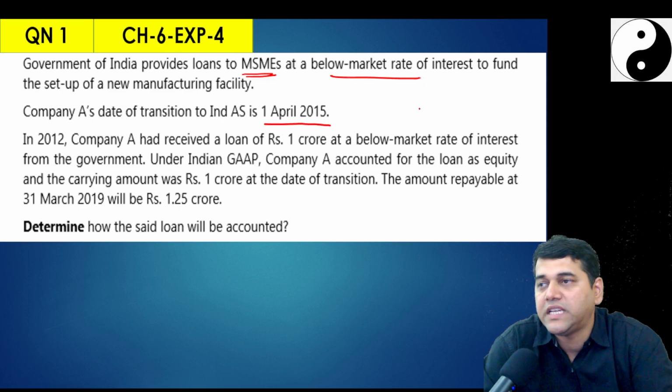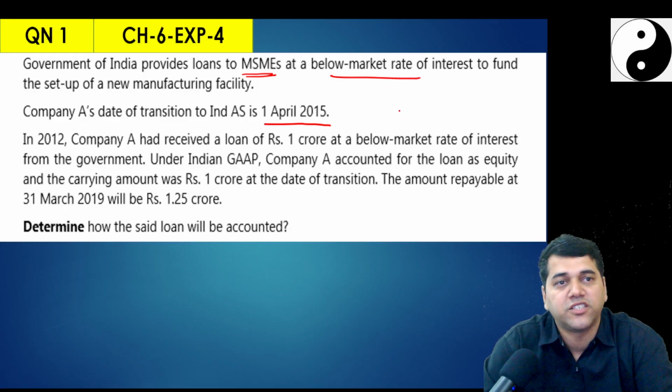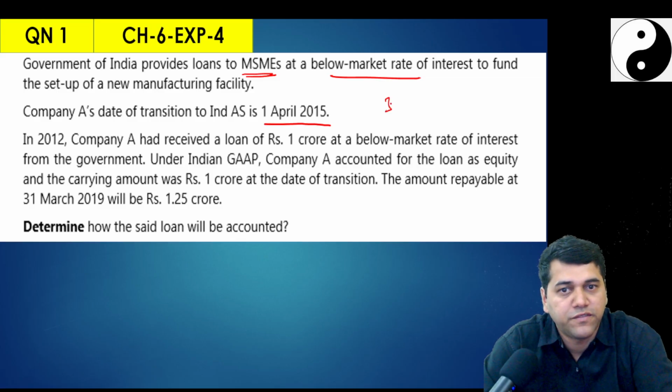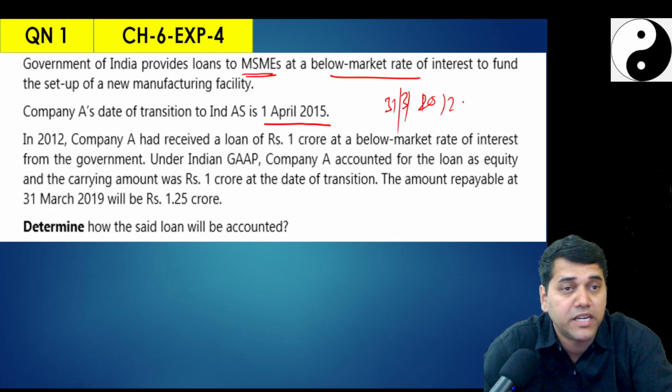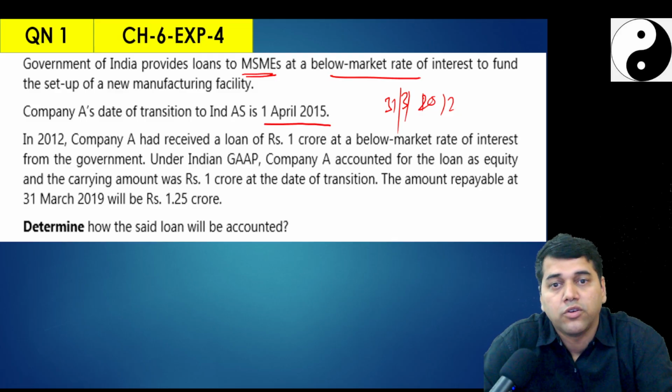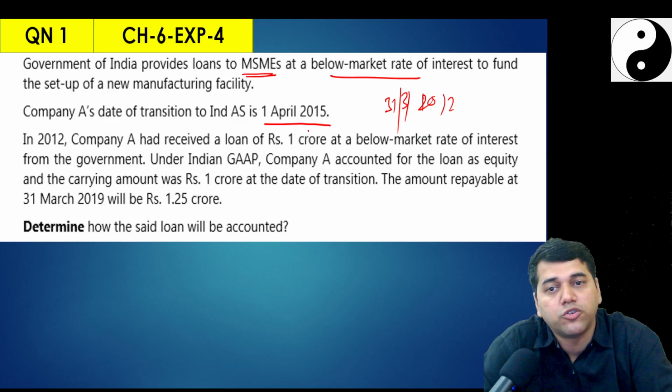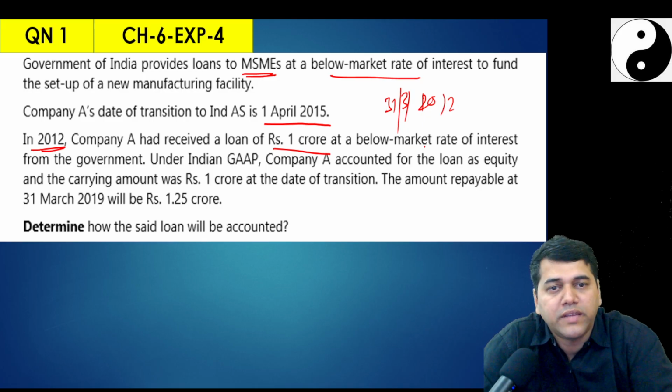So, what is your first Ind AS financial statement date? 2016-17. So, the 31st March 2017 balance sheet is the first Ind AS compliant balance sheet. So, all retrospective adjustments you have to do on 1st April. Now, in 2012, some 3 years back, the company received a loan of 1 crore rupees at a below-market interest rate.